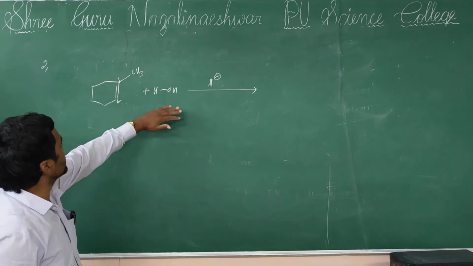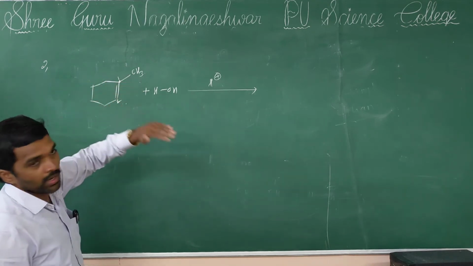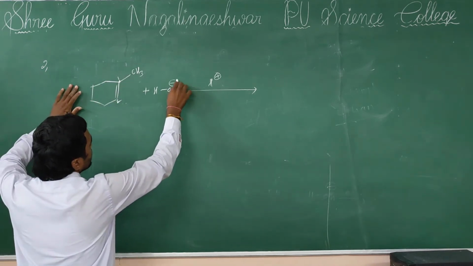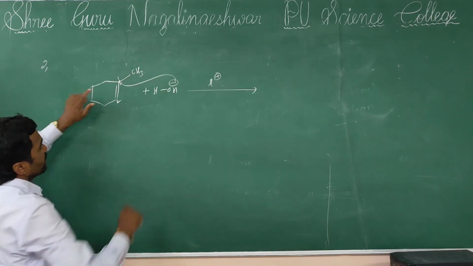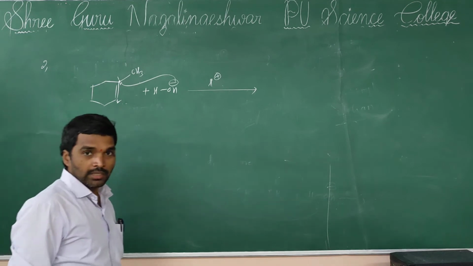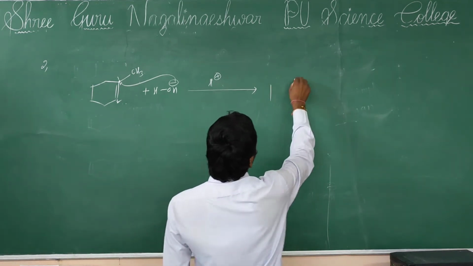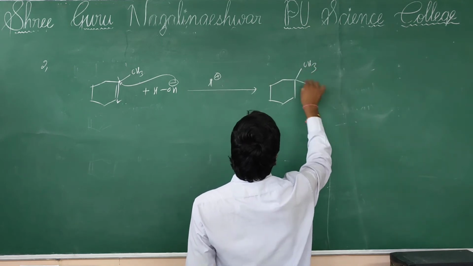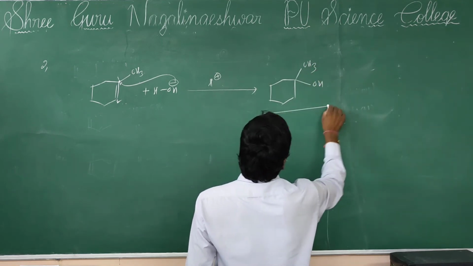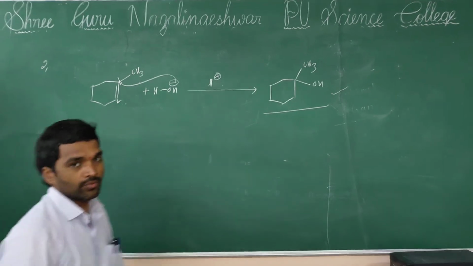So hydrolysis of alkene follows the same Markovnikov rule. So the negative part of the adding group is attached to the carbon of the double bond with fewer hydrogens. So then your answer is this, so this is the answer. It will be formed.